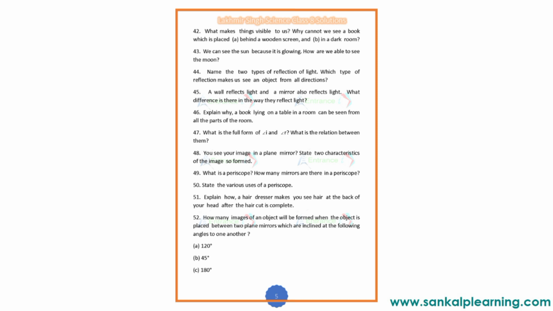Then, what is a periscope? How many mirrors are there in a periscope? Periscope is an instrument which uses the reflection of light. State two characteristics, sorry, how many mirrors are there in a periscope? So in a periscope, two mirrors will be there.